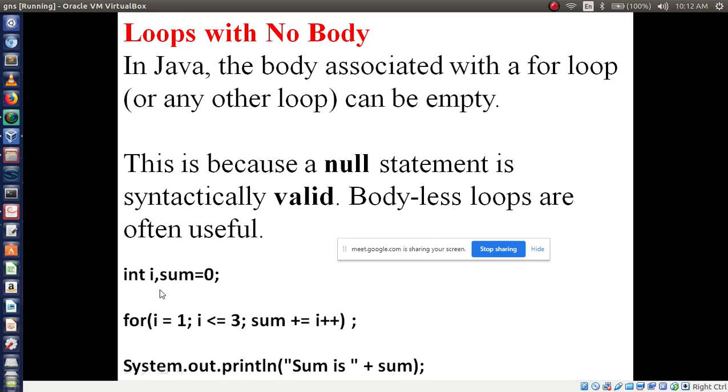Here I am calculating some numbers, right? I am performing sum plus equal to. What kind of expression is it? Sum plus equal to. Have you seen this kind of expression in the previous class? Plus equal, minus equal.